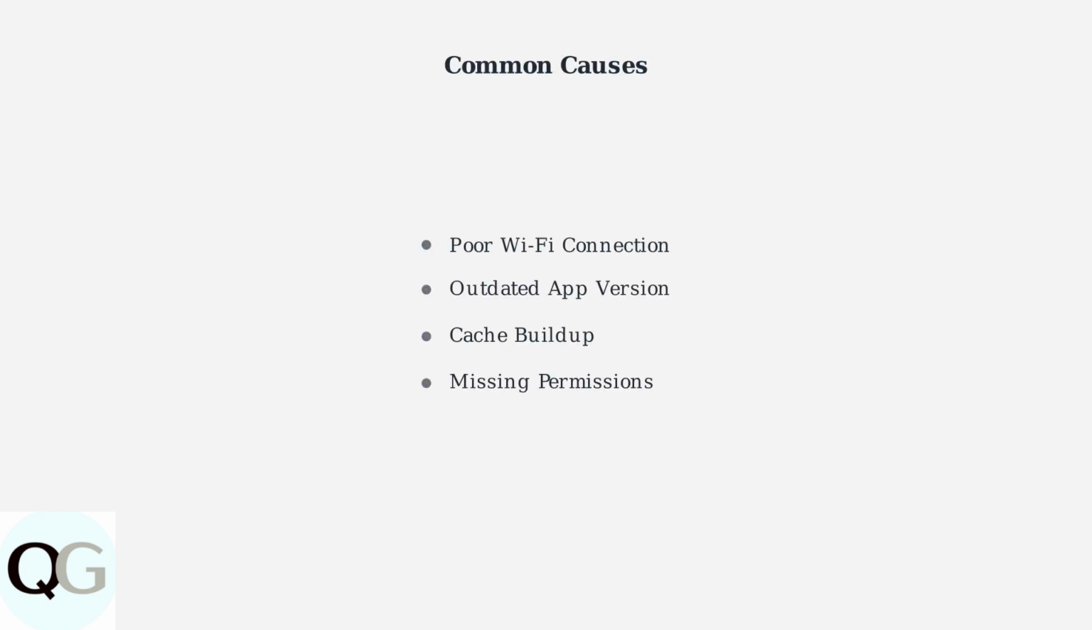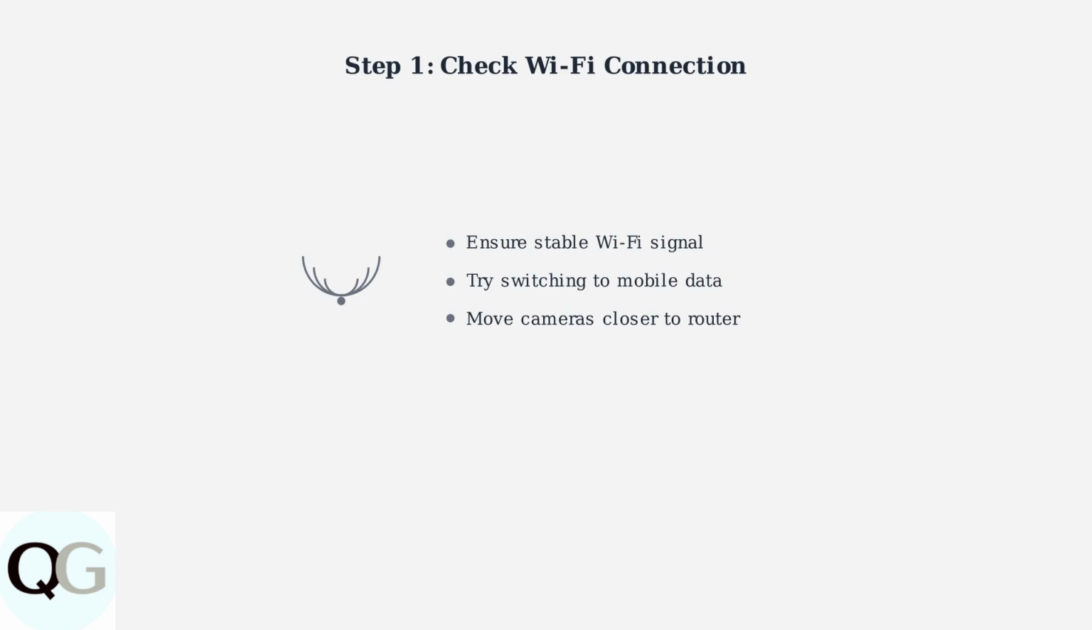The root causes usually involve connectivity issues, app health problems like cache buildup, device compatibility issues, or outdated firmware and app versions. Start with the most common cause, connectivity issues. Ensure you have a stable Wi-Fi connection. Try switching between Wi-Fi and mobile data, and consider moving your cameras closer to the router.